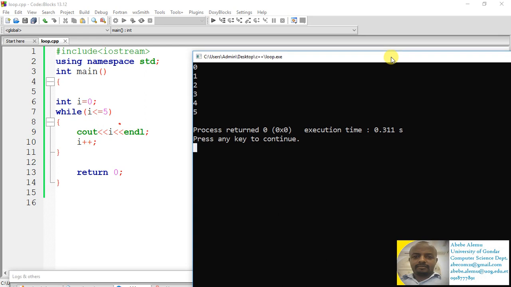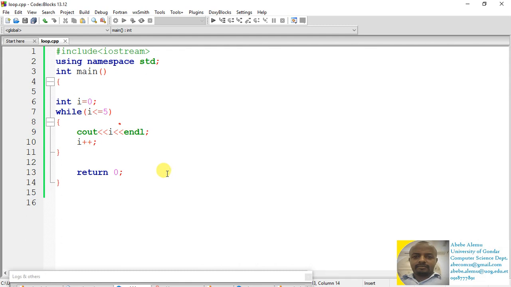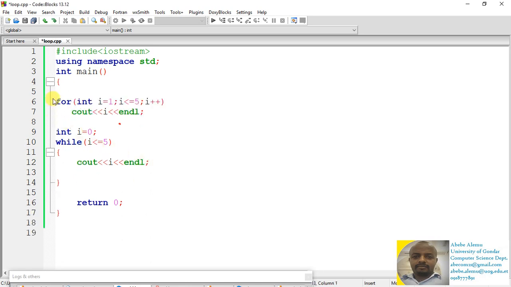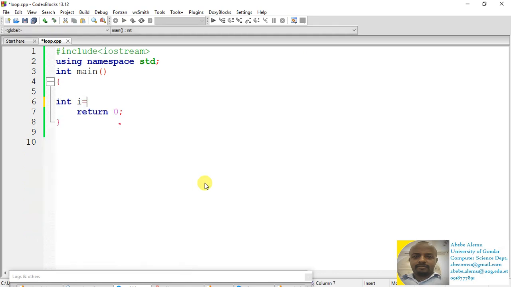So if we know in advance how many times the loop should be executed, we can do it with the while loop as well as with the for loop, but the for loop is recommended if we know the number of loops ahead. Let's see another example. Assume that we have a number like this, and we need to display this number by dividing by 3.